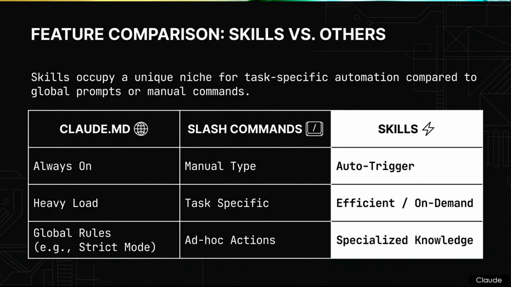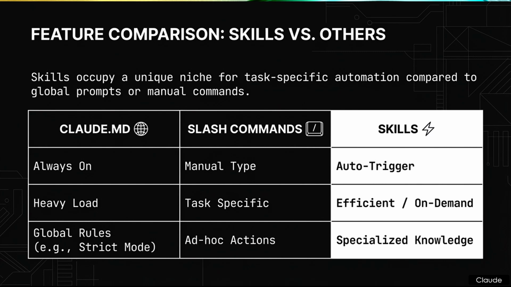Conducting a line-by-line analysis of the matrix, the first comparison is against claude.md files. These are characterized as always on and representing a heavy load on the context window. They enforce global rules. Like a strict mode that applies to every single interaction regardless of the immediate context. Yes, it is a sledgehammer approach.